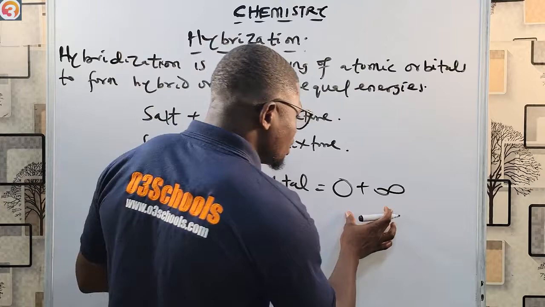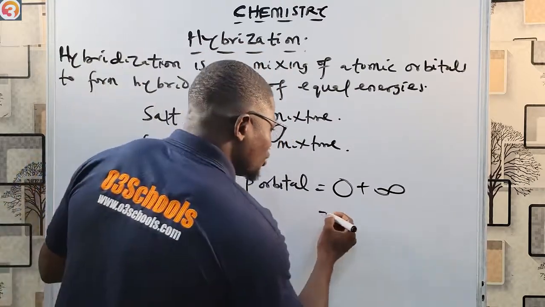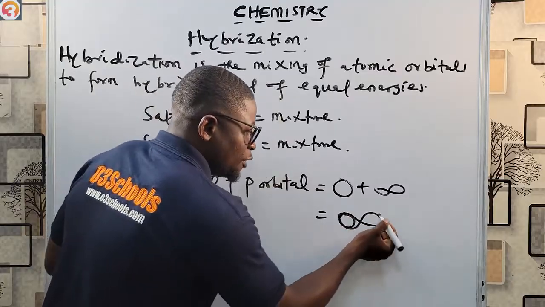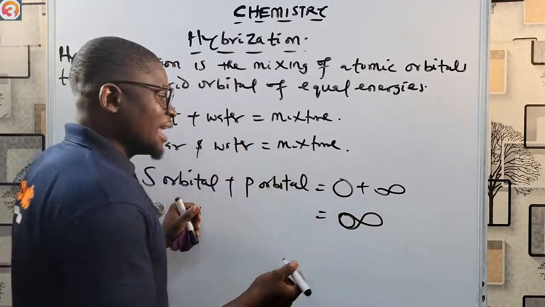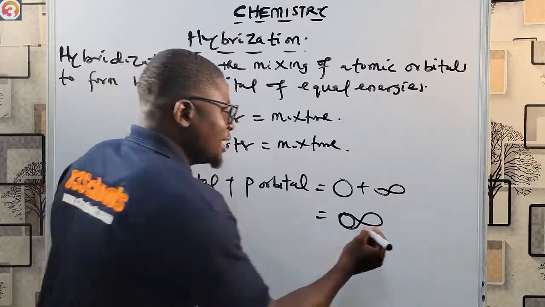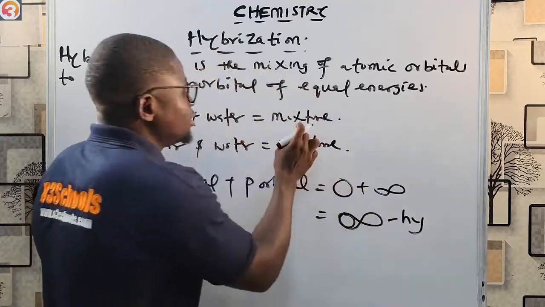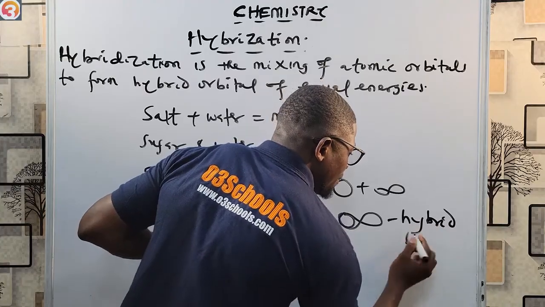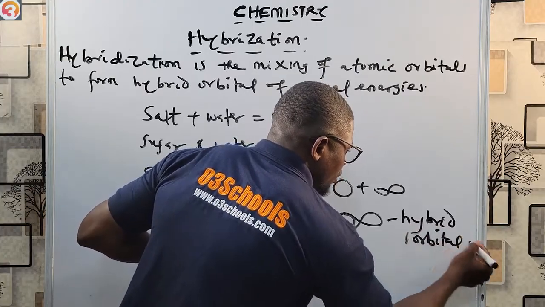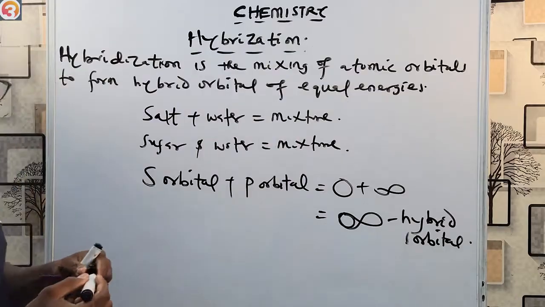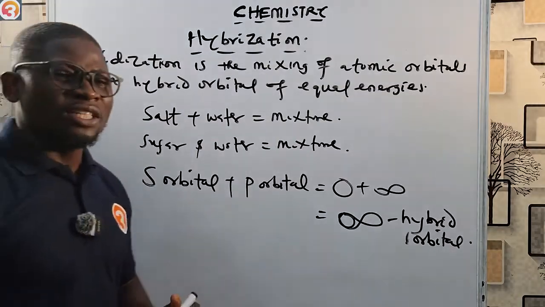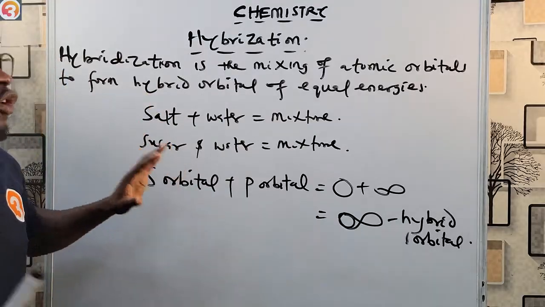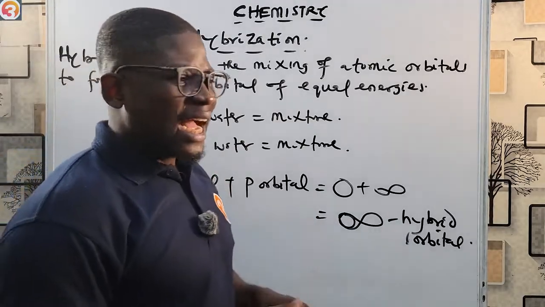Okay, so you can mix these two orbitals together to now form what we call hybrid orbitals. Okay, this is the p orbital, this is the s orbital. So you can now form hybrid orbitals. This mixture that is formed here is now called the hybrid orbital. All right, so it's as simple as ABC. So that is hybridization, the mixing of atomic orbitals to form hybrid orbitals of equal energy.